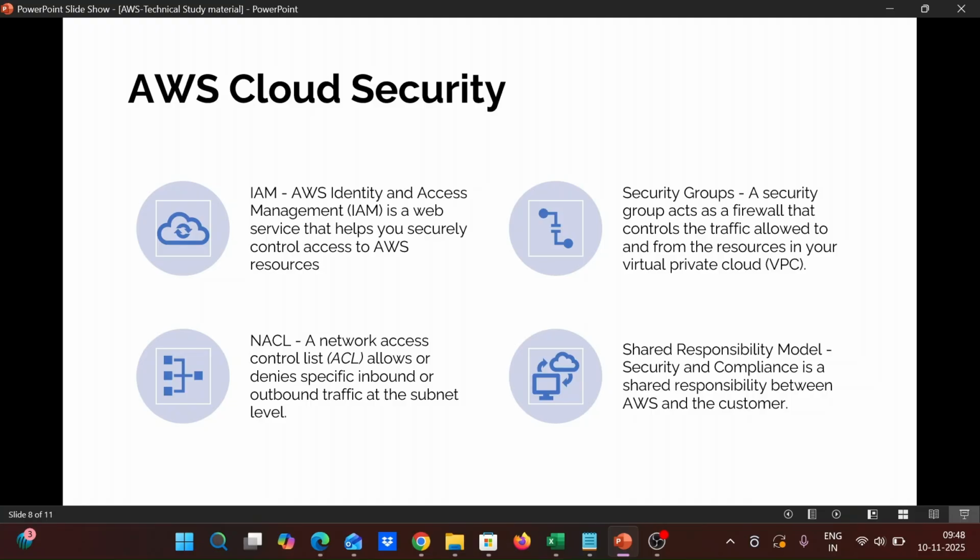Security groups act as a firewall that controls the traffic allowed inside. Security groups are like doors into each and every room. Here the security group allows certain people into our house. Like if you are in a hostel, you would like to enter only your own room, and not go to another room. By going to a specific hostel, the hostel is like a VPC, and going to our room is like an entry pass, like a security group. We enter the details which are required to go in.